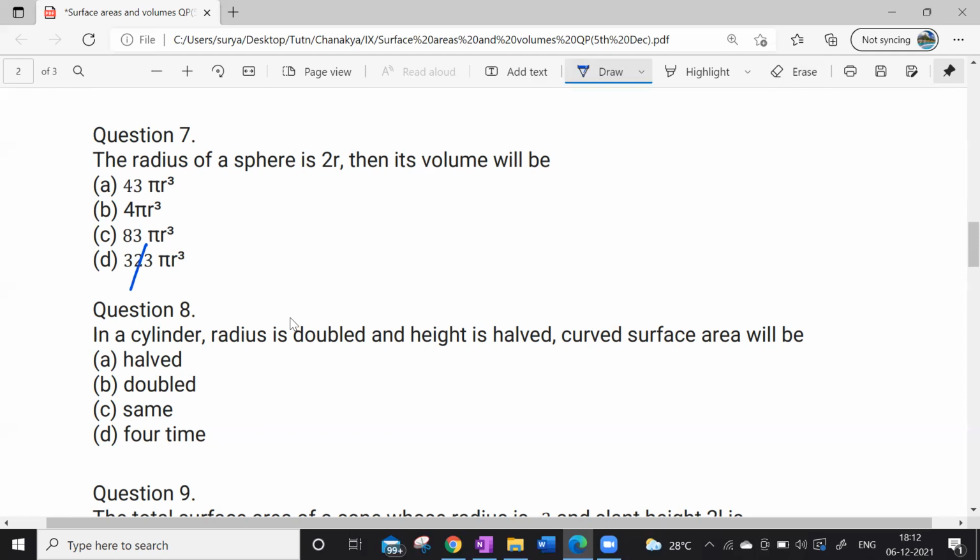So the radius of the sphere is increased to 2r. So then the volume will become, sir, 4 by 3 pi r cube. What is the volume of the sphere? The volume of a sphere is 4 by 3 pi r cube, sir. So 4 into 8, 32. So you can simply go with the formula, if you know it: 4 by 3 pi into r cube. What is r here? So 2r, cube.